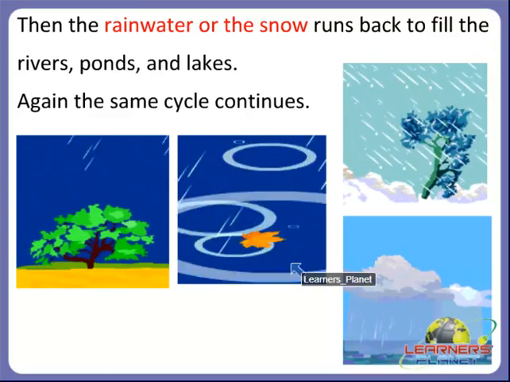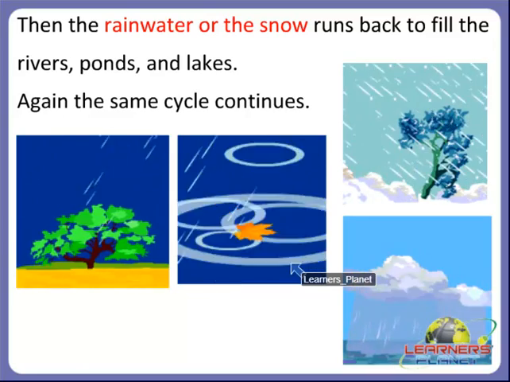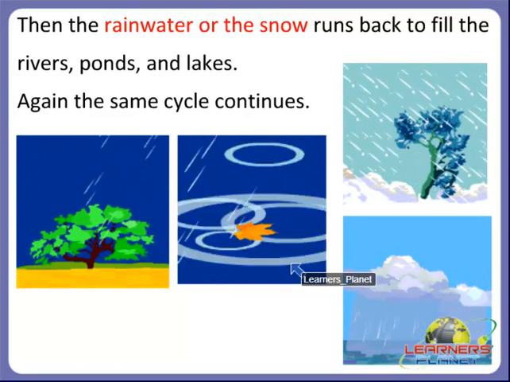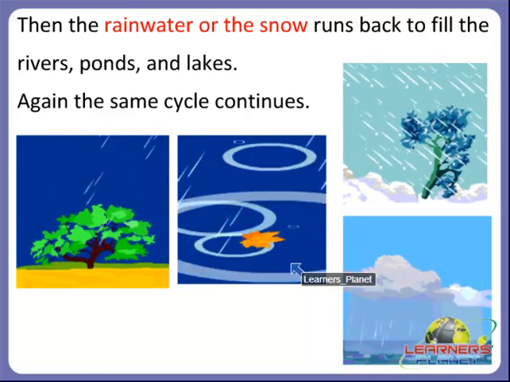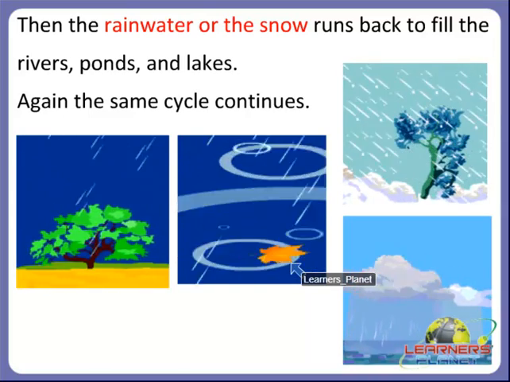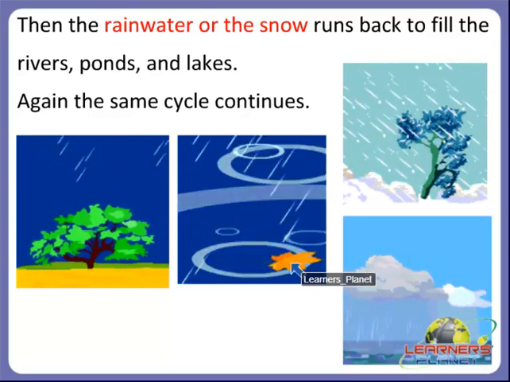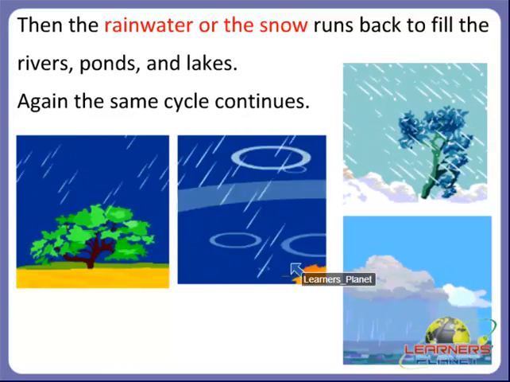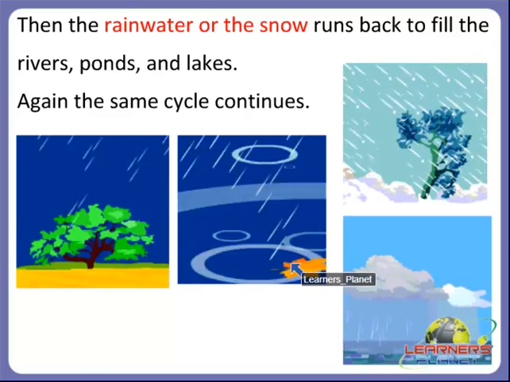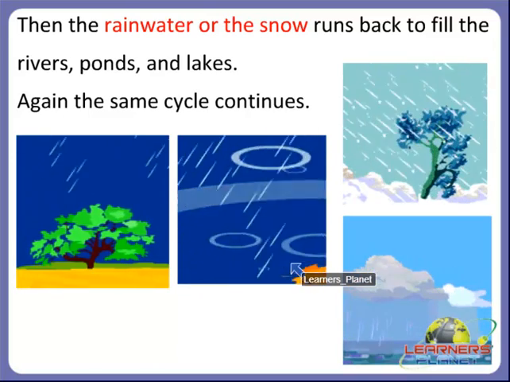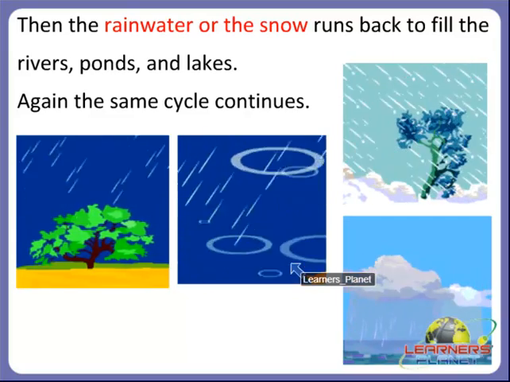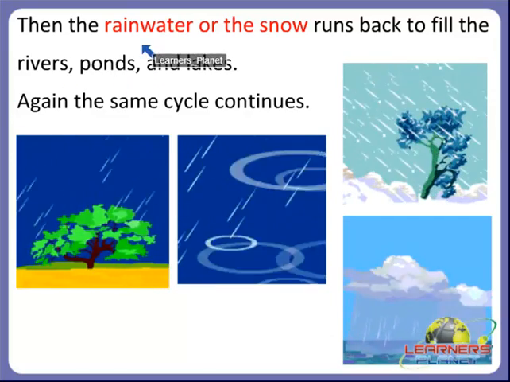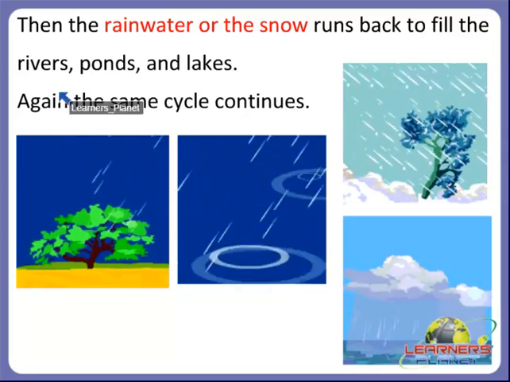And again the same cycle continues, that the sun heats up water from rivers, ponds, lakes, oceans and plants. This water evaporates into the air as water vapor. Then it forms clouds. Then when clouds become too heavy with water drops, they fall down as rain or snow.